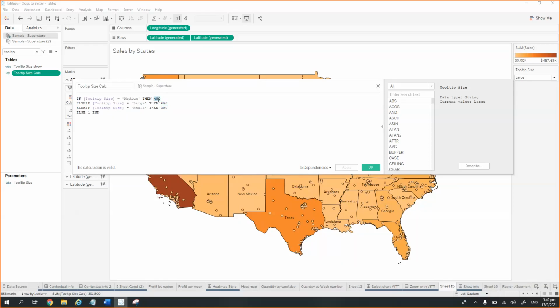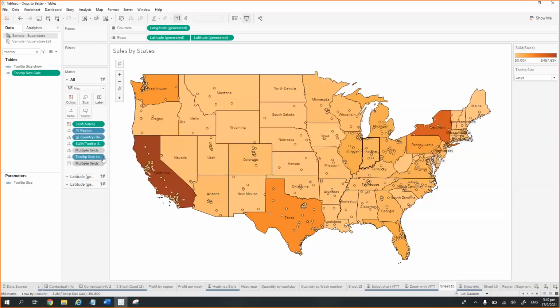Again, I'm stressing this point that you do not need to keep the size more than 600 because it will degrade the performance. And then if the person does not want the visualization at all, then we can keep its size as 1 pixel, so it won't be visible at all.